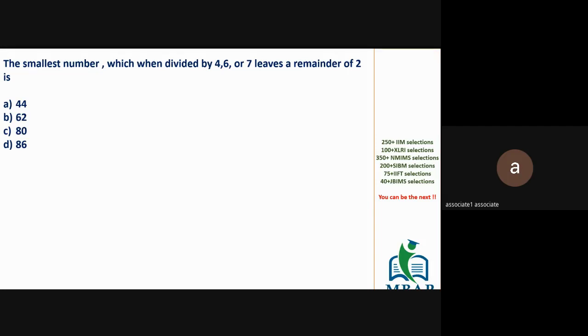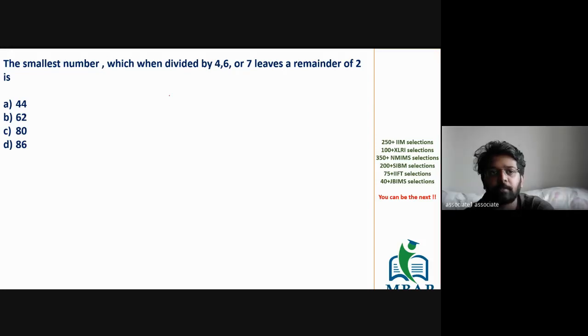Okay, this is type 1, where the remainders are constant. How would you solve the question where the remainders are constant? As said, you take the LCM of the values 4, 6 and 7 and add the remainder.